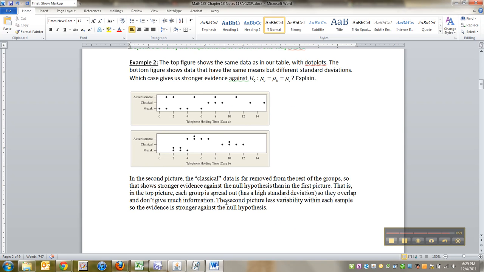Okay, there it is. So in the second picture, you can see the classical data is far removed from the rest of the groups, which shows stronger evidence against the null hypothesis. In other words, in the top picture, everybody's got more variability, so they're all overlapping, so that doesn't show you much. But in the bottom picture, much smaller variability, so they don't overlap. So they're much tighter packed.